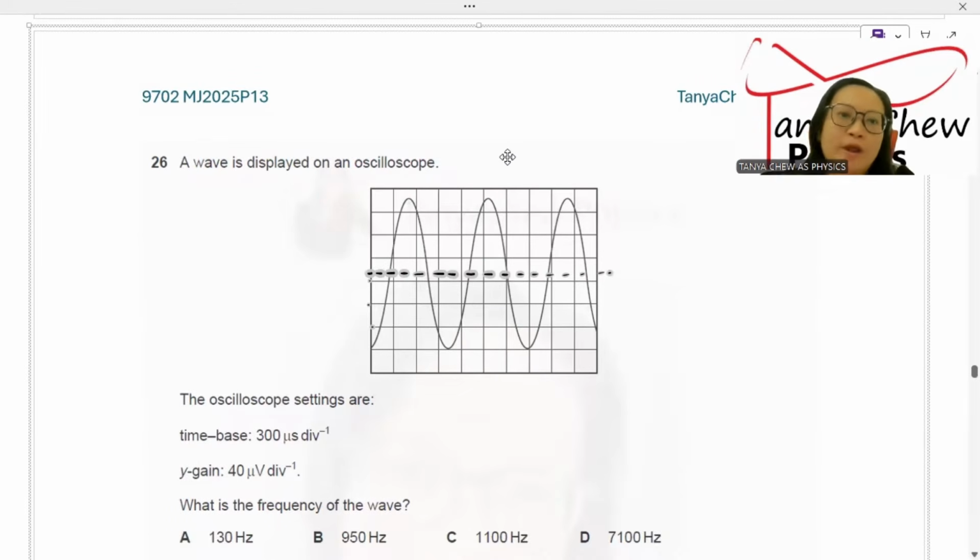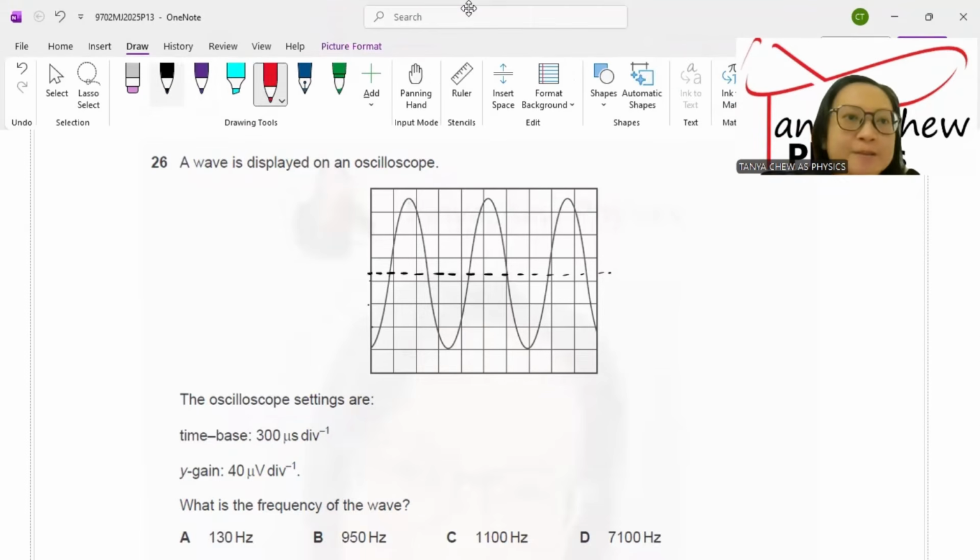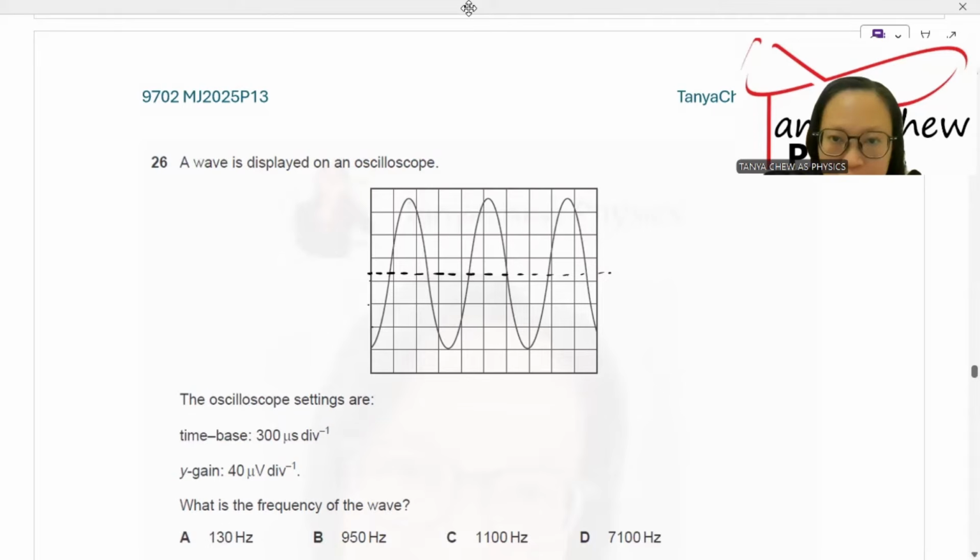26. A wave is displayed on an oscilloscope. The oscilloscope settings are time-base equals 300 microseconds per division, Y gain 40 microvolts per division. What is the frequency of the wave? Frequency of the wave is related to its period. Frequency is 1 over period. Just remember that. So my real challenge now is to find the period.